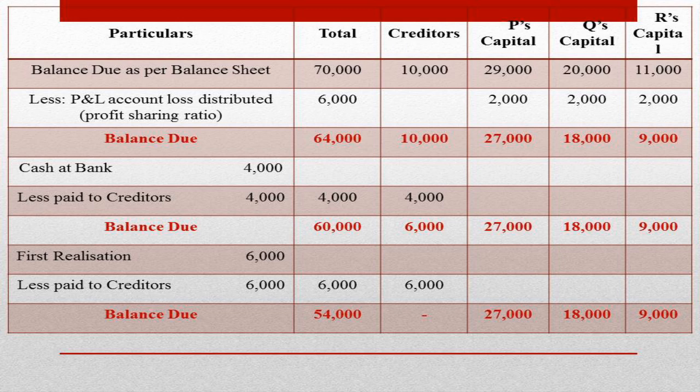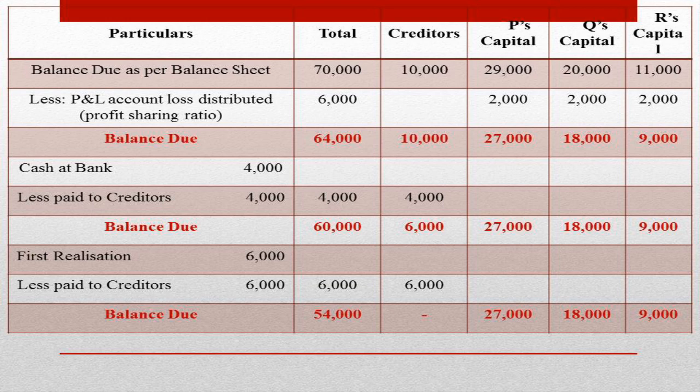Then the cash balance which is available in the firm is rupees 4,000. This 4,000 is entirely utilized to make payment to creditors first. The balance due to creditors is rupees 6,000. This 6,000 is paid out of the first realization of assets, which means that the creditors are completely paid off, leaving credit balances in the partners' capital accounts of rupees 27,000, 18,000 and 9,000 respectively.